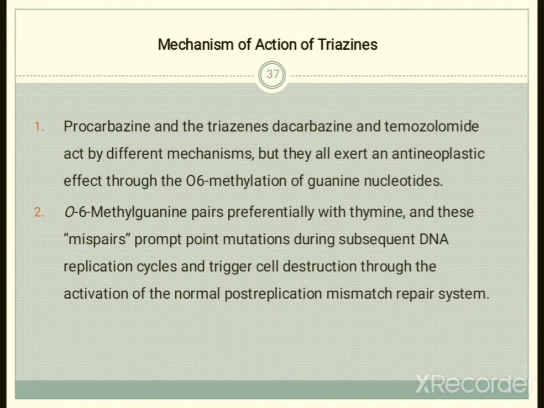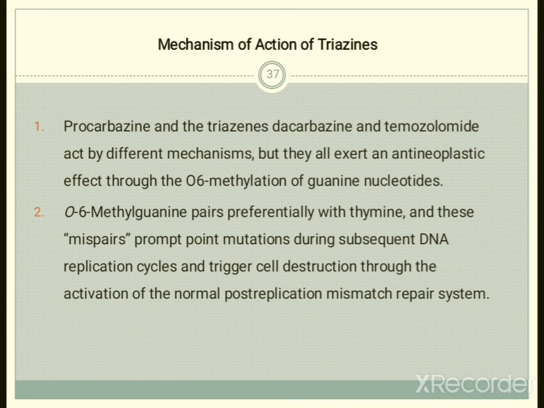Whatever pair is formed between O6 methylguanine and thymine during replication, this mispair will promote mutation, and triggers cell destruction through the activation of the normal post replication mismatch repair system.